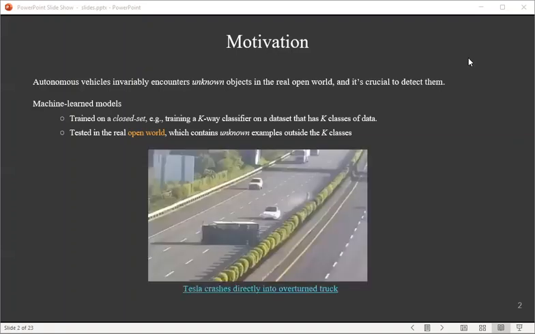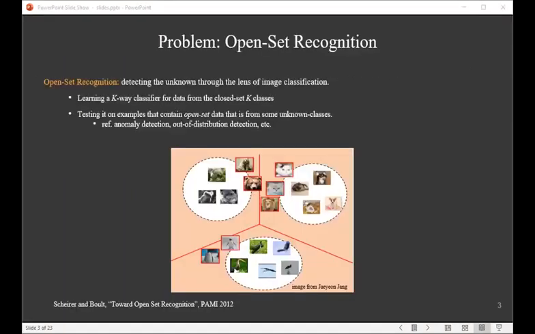Otherwise, for example, a Tesla Model 3 vehicle failed to recognize the unknown overturned truck, and it just crashed into the truck. Detecting the unknowns is crisply formulated as the open set recognition through the lens of image classification. Specifically, we train models to predict the class label if the input image is from the K closed set classes. Otherwise, flag it as an unknown example. We address open set recognition in this work.